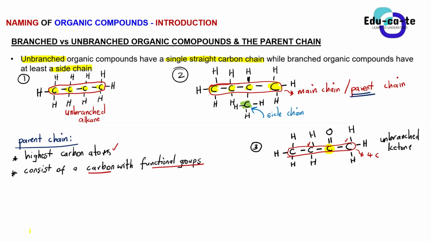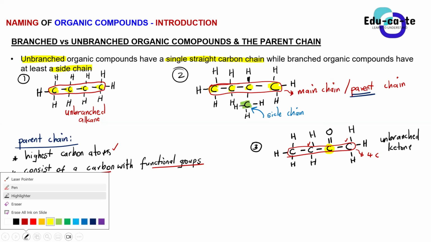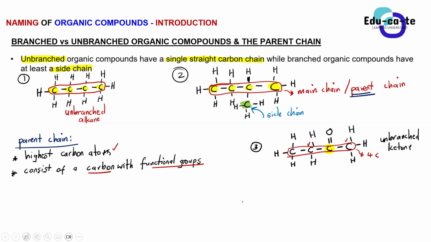Okay, so let me just make it a bit of a branched compound. Let me just take a last example and make it a branched compound. Let's have carbon, carbon, carbon, and carbon again.